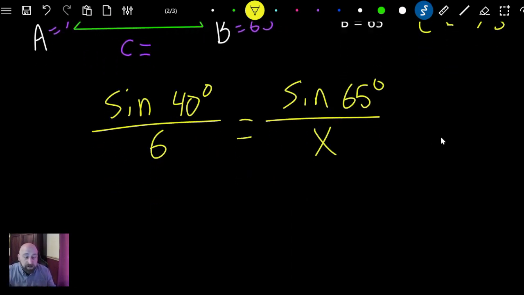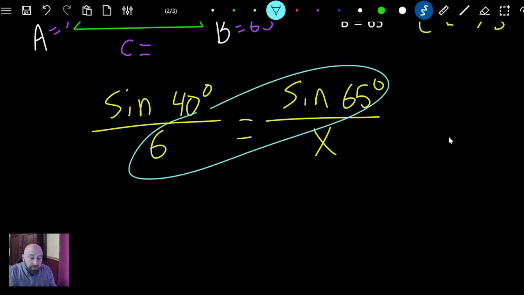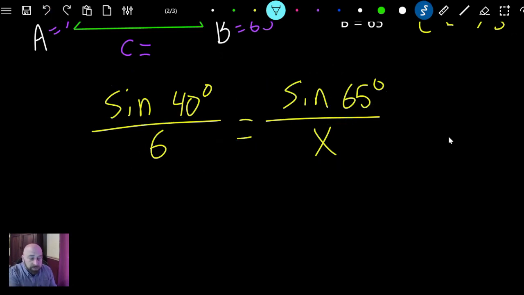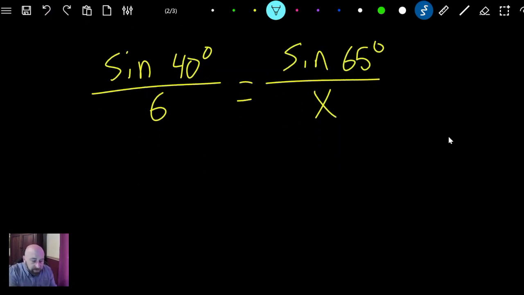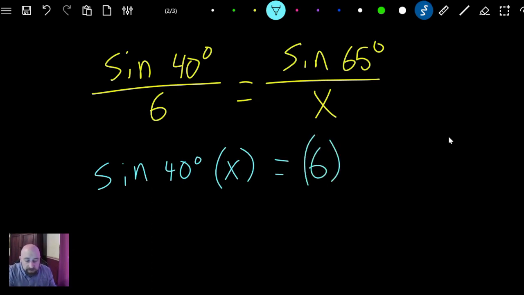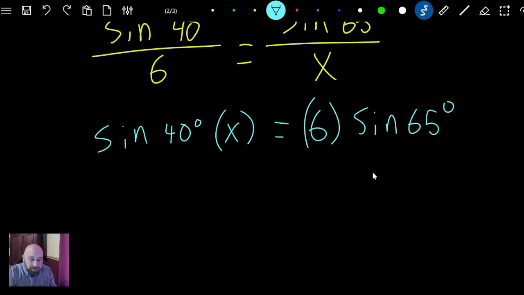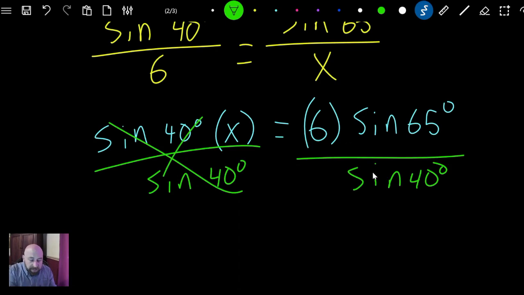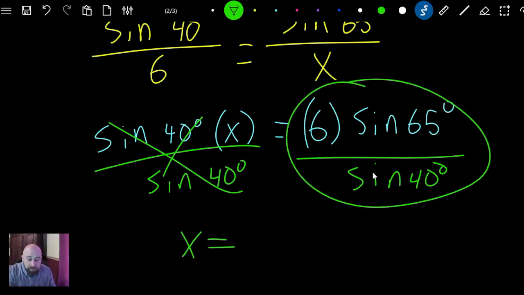It's just a ratio, just proportions right here. Okay, so how do you solve proportions? Remember, we do the means equals the extremes when we multiply those together. So we're going to have sine of 40 degrees times X equals 6 times the sine of 65 degrees. The goal is to get x by itself, so we divide both sides by the sine of 40 degrees. That's going to cancel, and then we get x equals this right here.